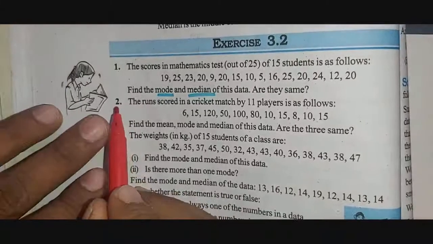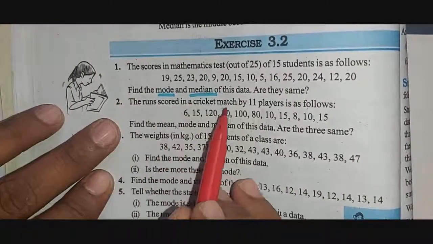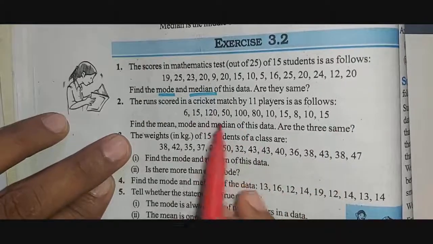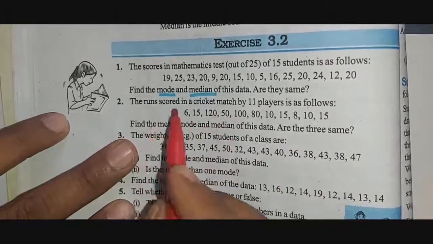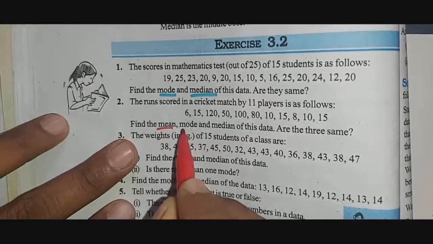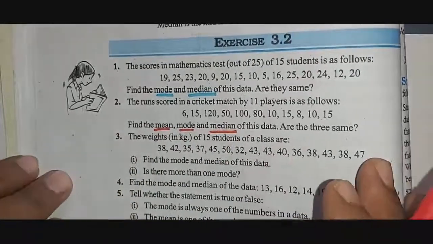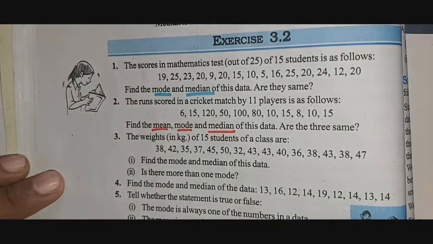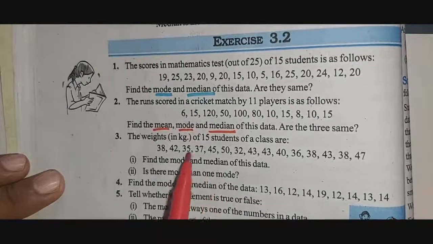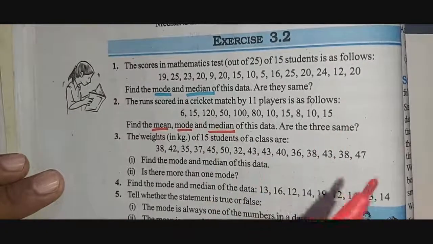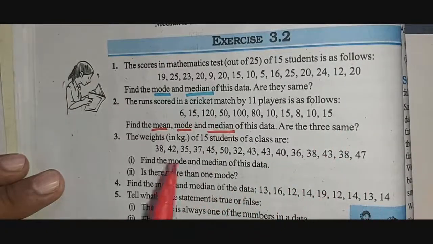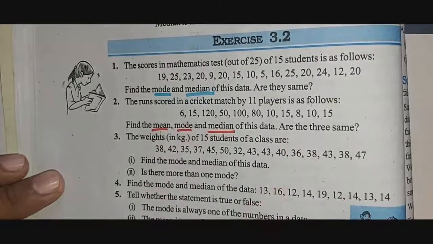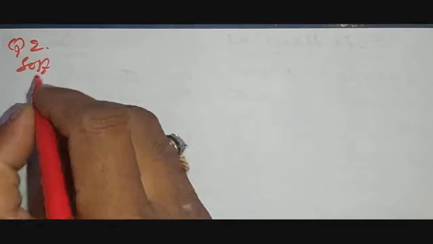Now let us discuss the second question. The runs scored in a cricket match by 11 players are as follows. They have given 11 players who scored in a cricket match. We need to find the mean, mode and median of this data. Are the three the same? Before that, first we have to arrange in ascending or descending order. After that we find the mean, mode and median, and check whether the three are the same or not. Let us see the solution.